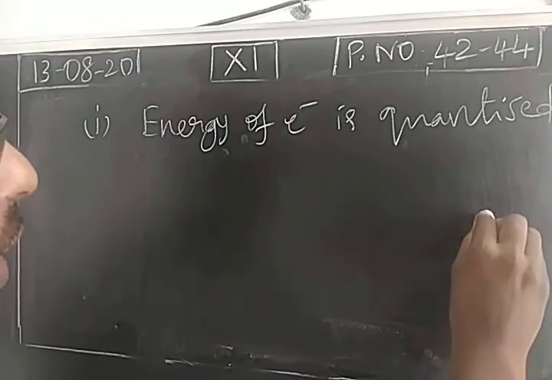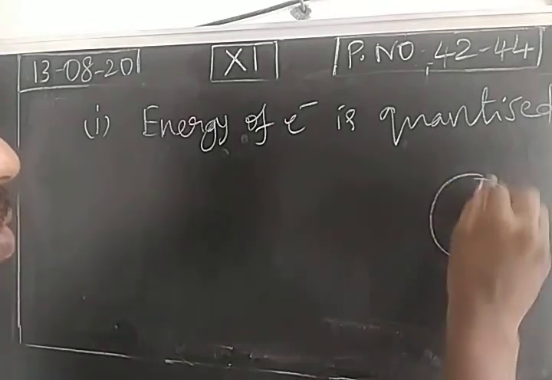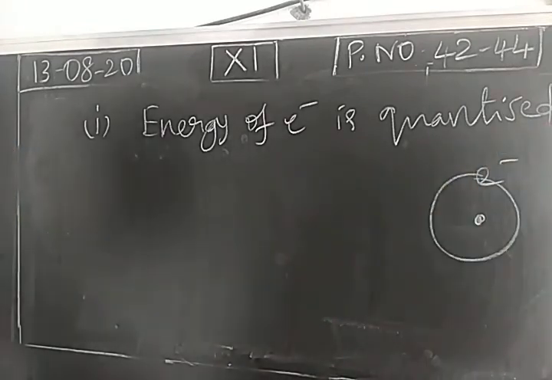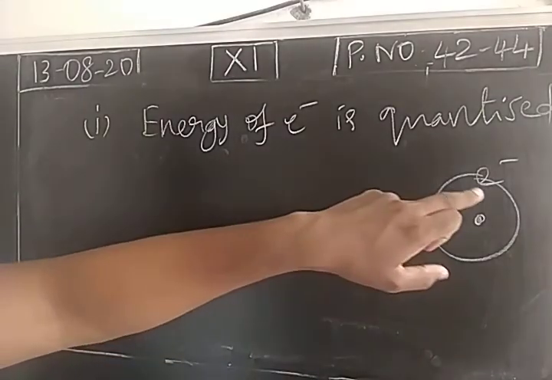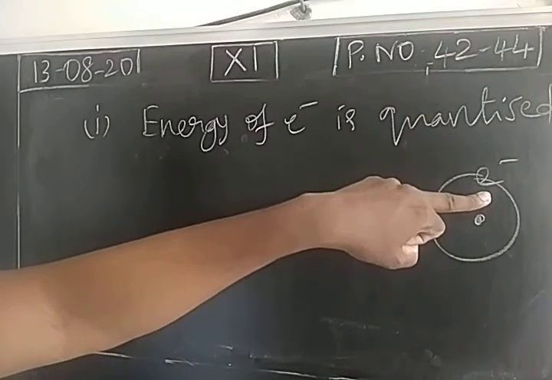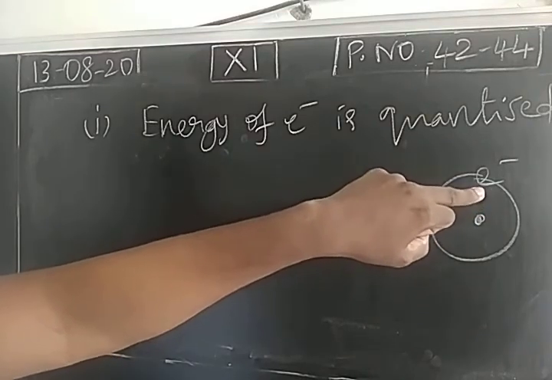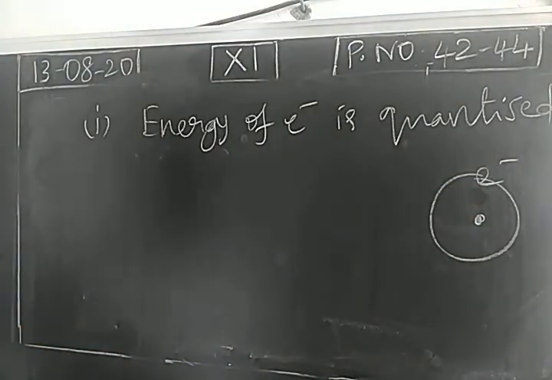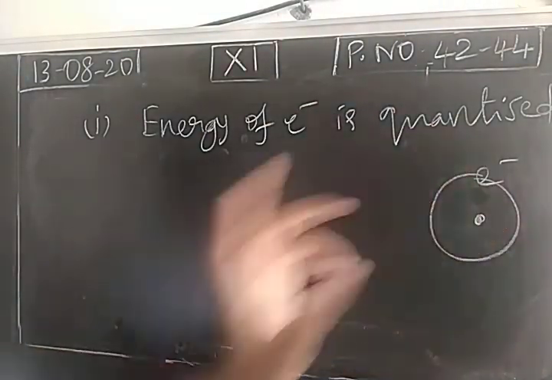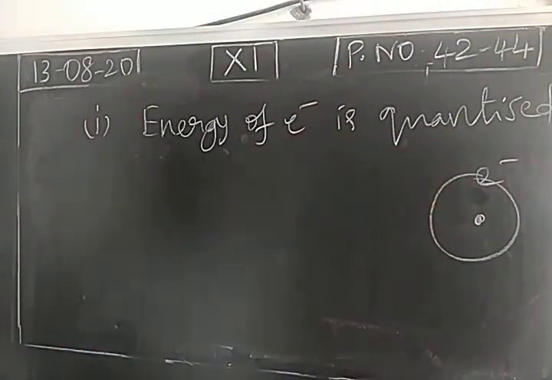When we take an atom, in the orbit, electrons are revolving. According to the quantum mechanical approach, total energy is quantized. That means the energy of each electron is quantized. Quantized means the electron has a particular energy so that it continuously revolves. It won't lose the energy. So the energy of an electron is quantized.